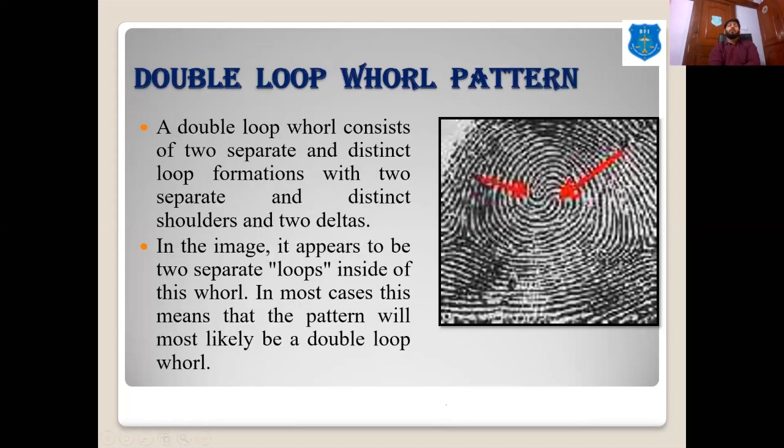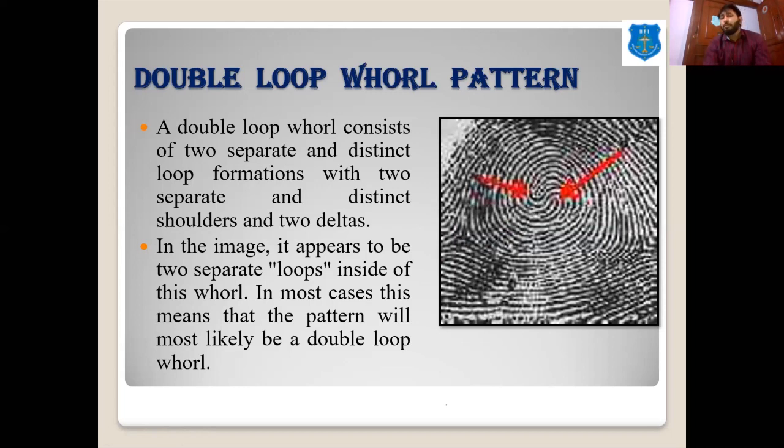Then we have the double loop whorl pattern. Double loop means two loops. It can be a combination where the loops are in the same direction or in the opposite direction. You can see this image. It appears like a whorl pattern, but this is not a whorl. It is a combination of two loops. One loop is going to this side, the other loop is going to this side. The whorl has one core and two deltas, but the double loop has two core points and two deltas.